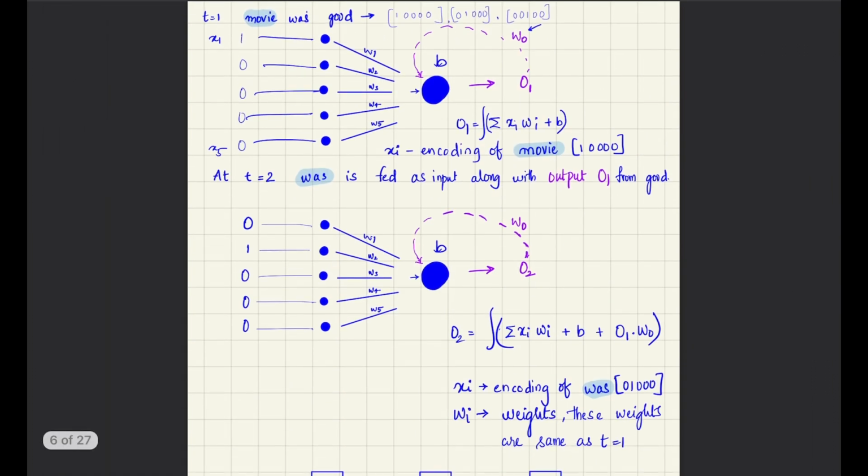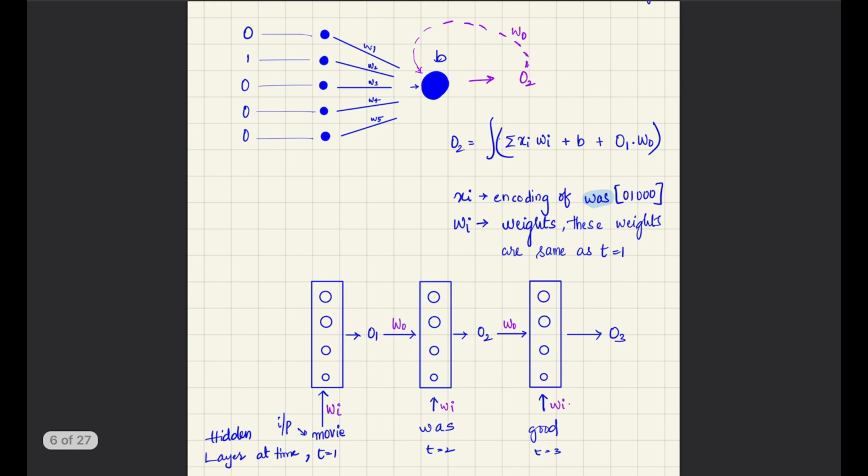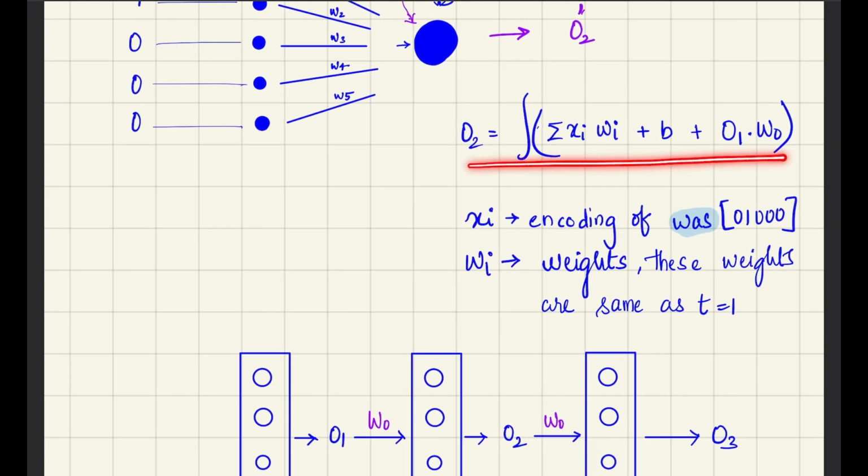Similarly, when good is also sent, we will send this entire thing along with good.